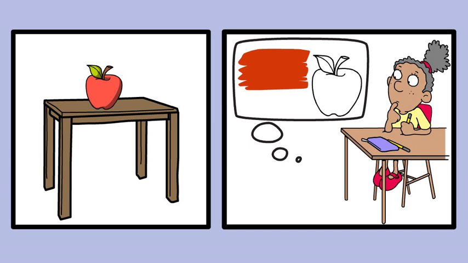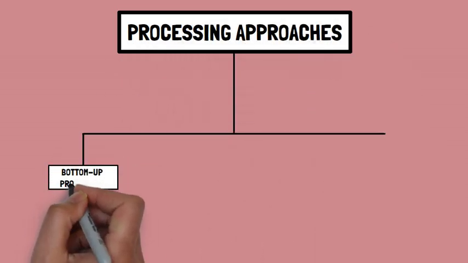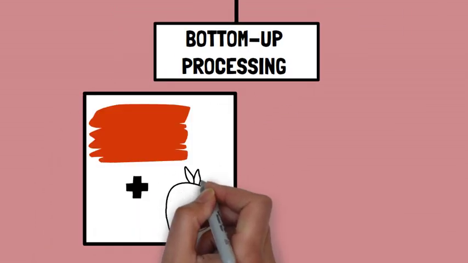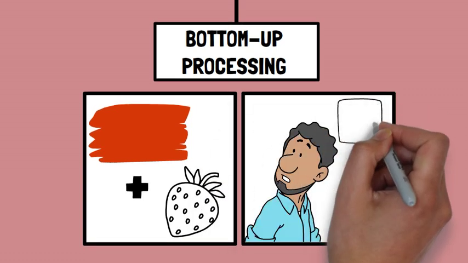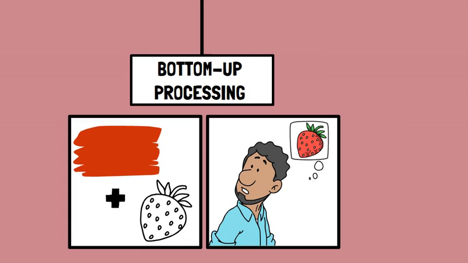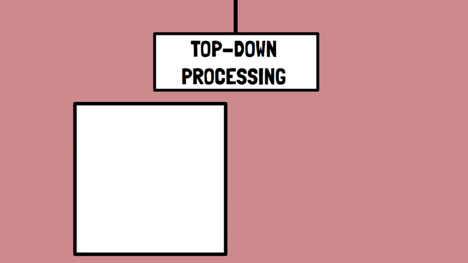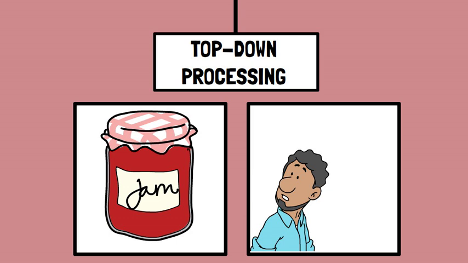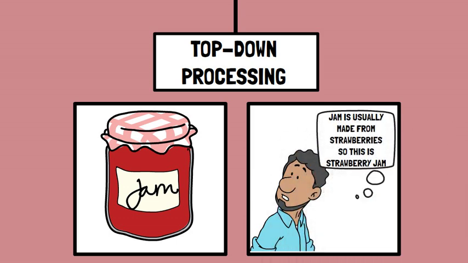There are two types of processing approaches in perception: bottom-up processing and top-down processing. The bottom-up processing approach starts with sensory input, where the perception begins with raw data from the environment. It involves building up a complete picture from the basic elements. Top-down processing approach involves using prior knowledge, expectations, and experiences to interpret sensory information. It relies on higher-level cognitive processes to make sense of incoming data.